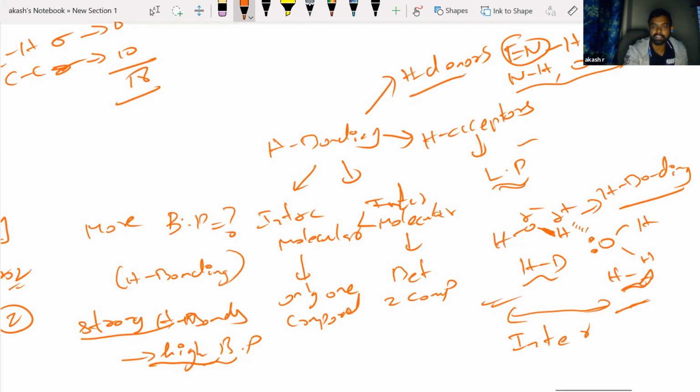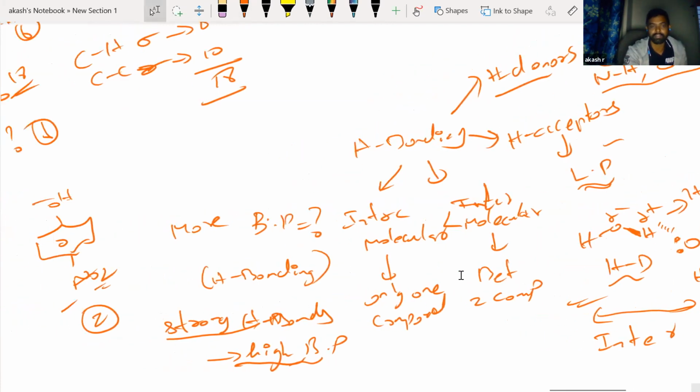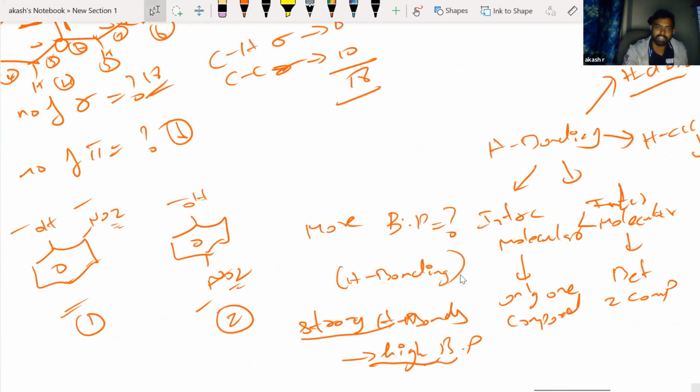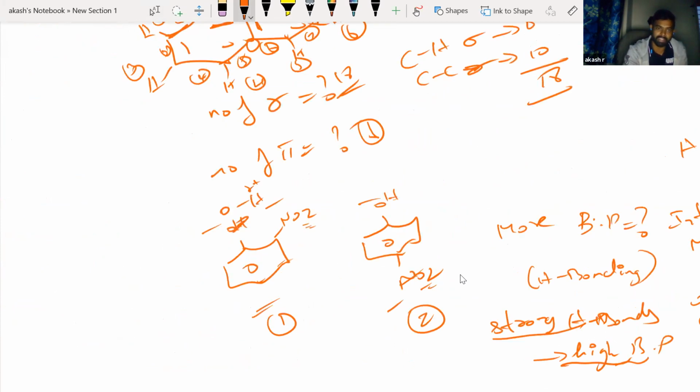But in the first molecule, you see that there is an OH bond, del plus is there, and nitrogen is having a lone pair. You can have hydrogen bonding here itself. Just let me show you properly.